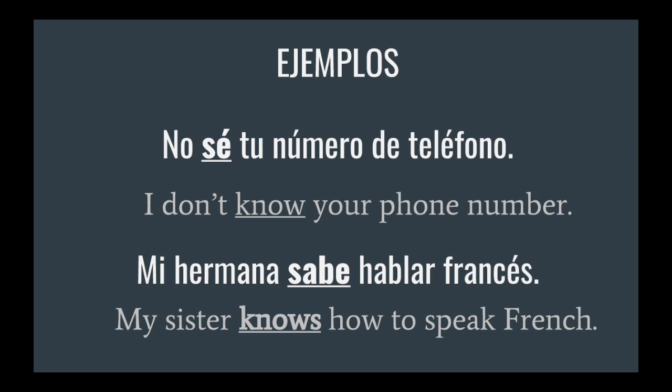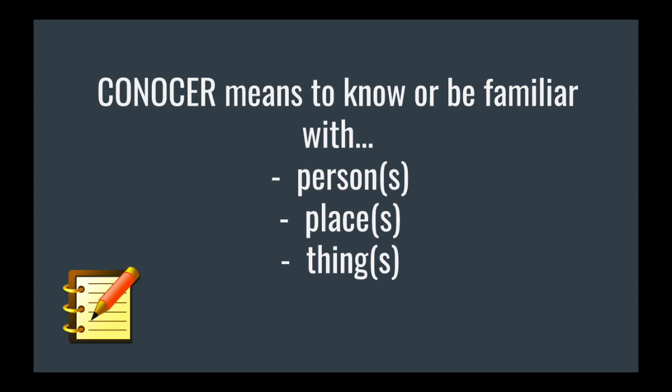I don't know your phone number. My sister knows how to speak French. So as you can see in the first example, that is a piece of information, your phone number. And in the second example, it's how to do something, how to speak French.